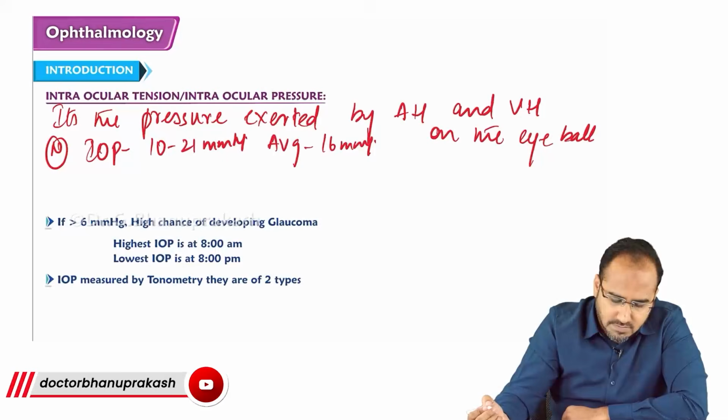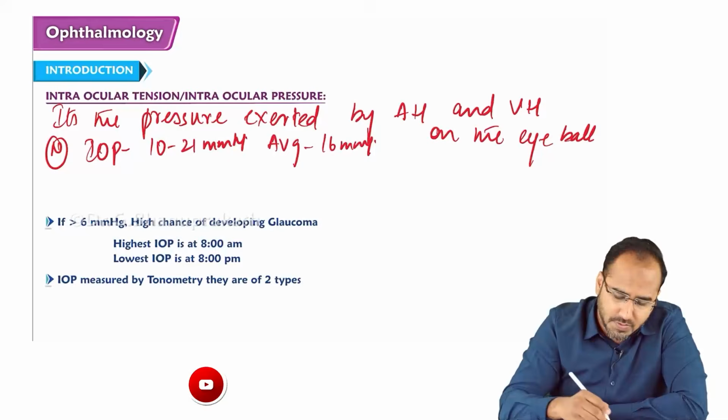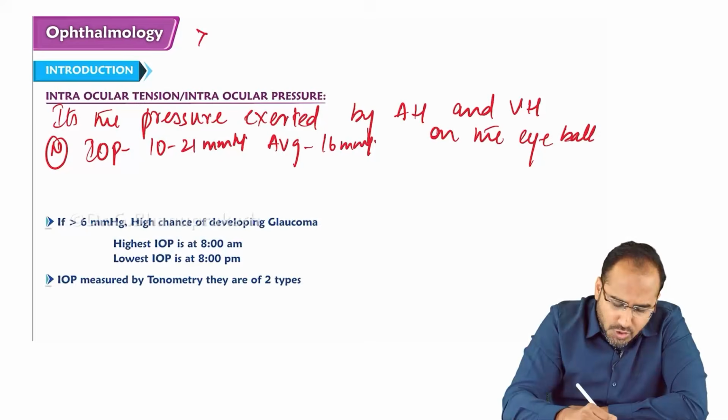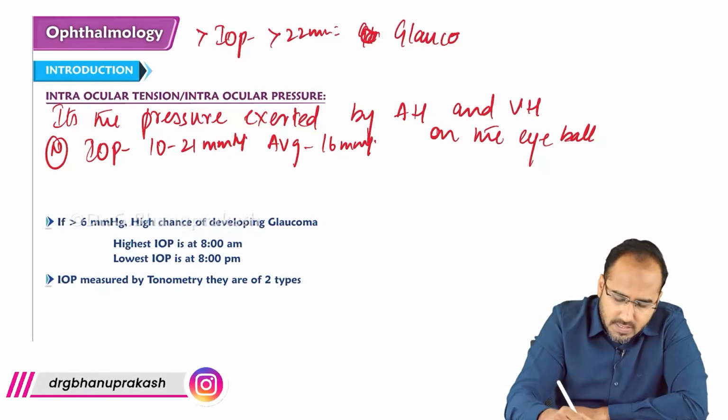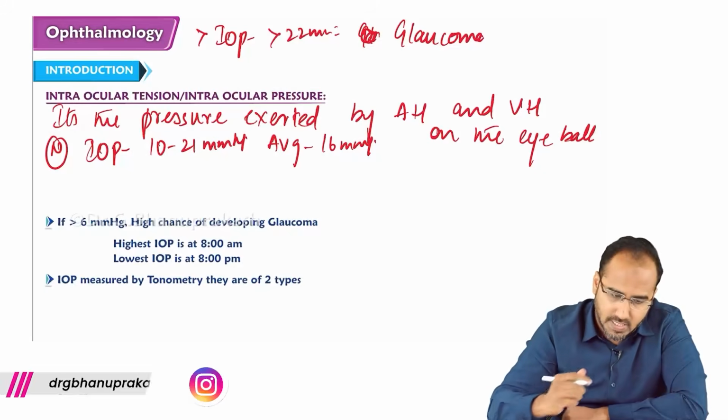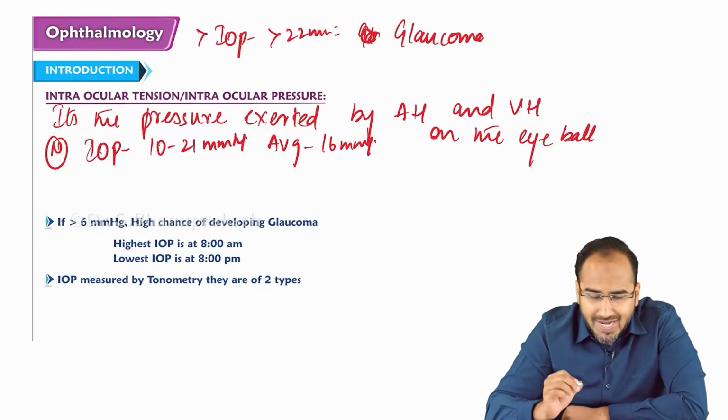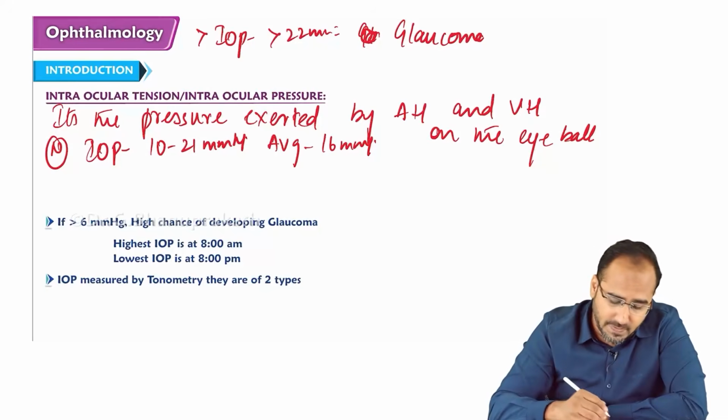10 to 21 is the normal value. If the intraocular pressure is more than 22 mm of Hg, then it is suggestive of a disease called glaucoma. I told you in a day the intraocular pressure will be fluctuating.